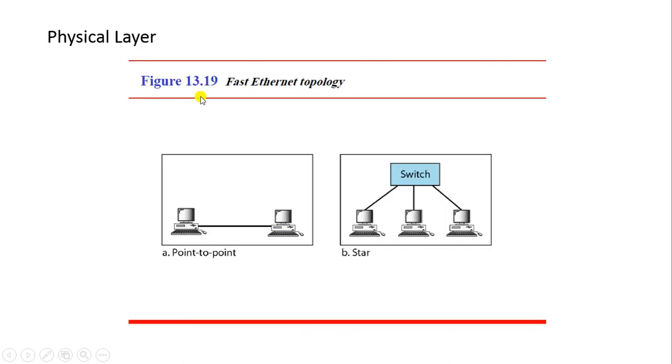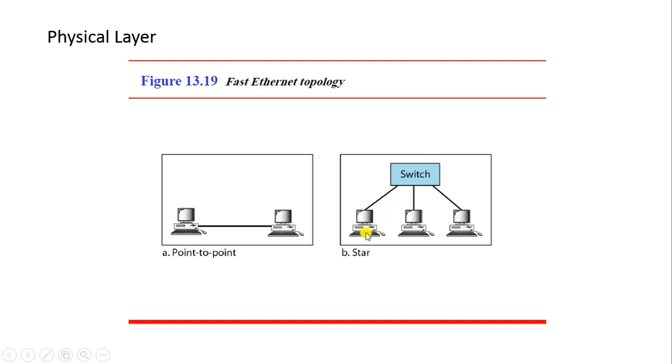Now, the physical layer. Inside the physical layer, the fast Ethernet topologies are point to point and star. In a point to point, there is a direct connection between two devices and they can communicate with each other directly. As far as the star is concerned, there can be more than two devices connected to each other, but via the switch.